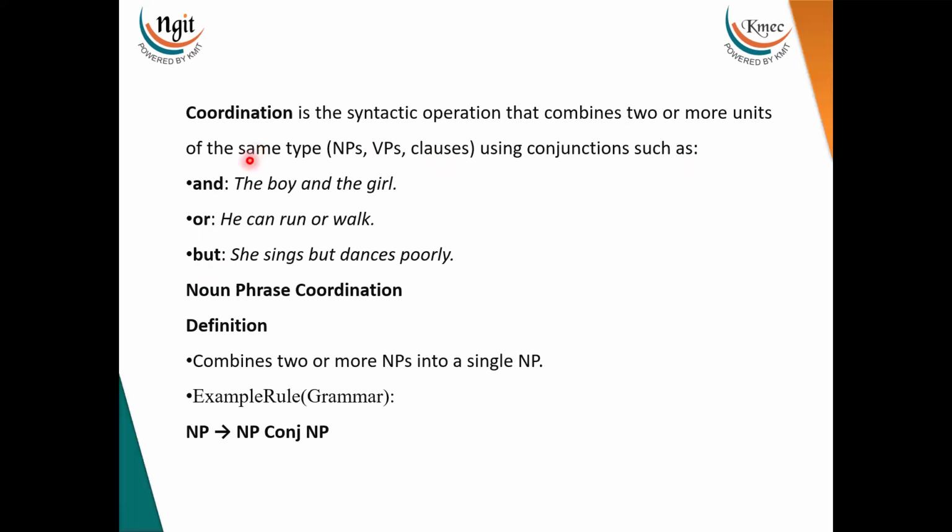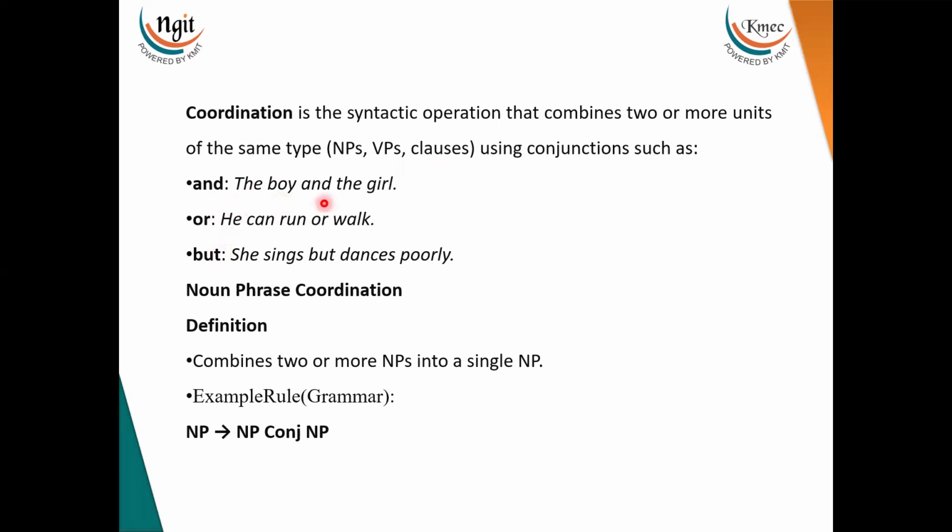So when we talk about this coordination, we know noun phrases, we know verb phrases, and what are the things that are included in a verb phrase. We have seen those things. Now coordination is nothing but you are trying to conjoin those units, to have both at a place using these conjunctions such as and, or, and but.